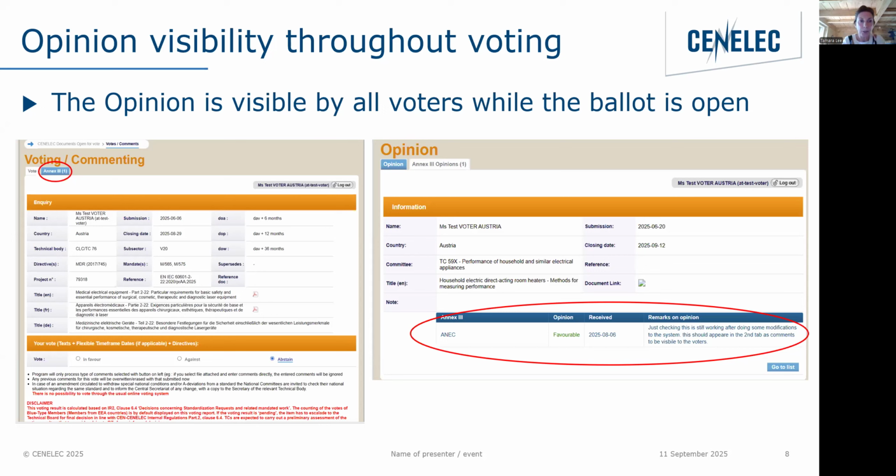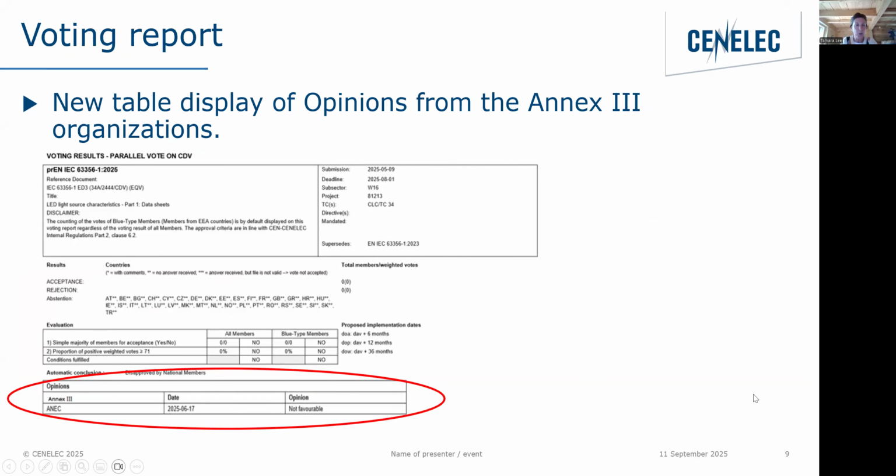And when we click on that little tab, the blue tab, it takes you to the screenshot on the right, where we have the metadata, the information about the committee, the title pages, and below that a table with the name of the Annex 3 organization, the opinion and when it was received, and then the remarks on the opinions that I was just referring to in the previous slide.